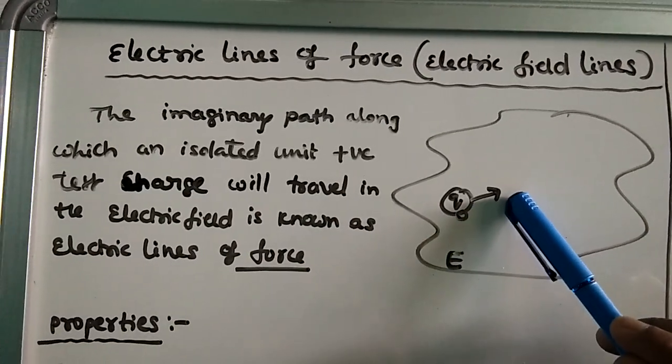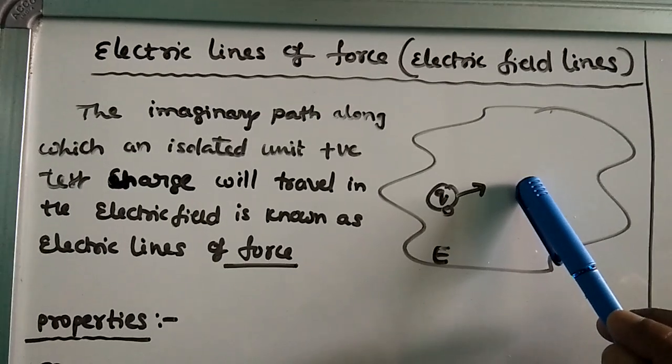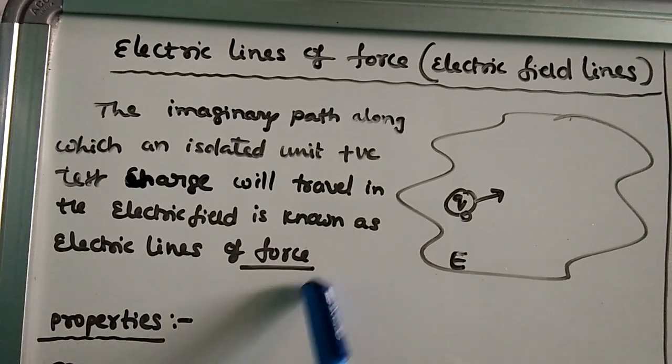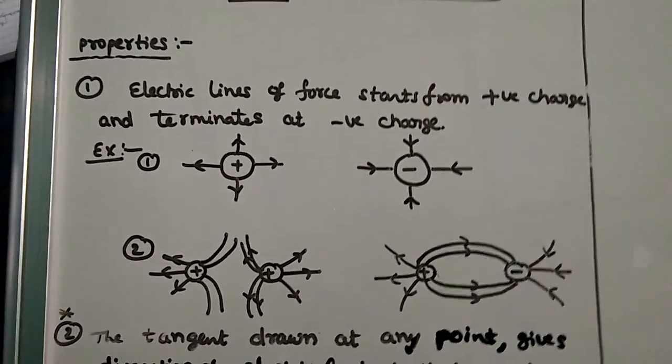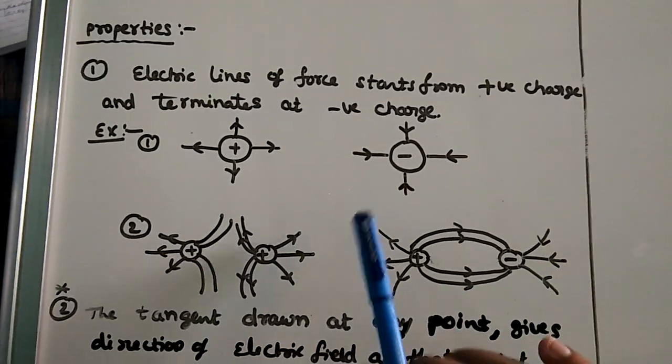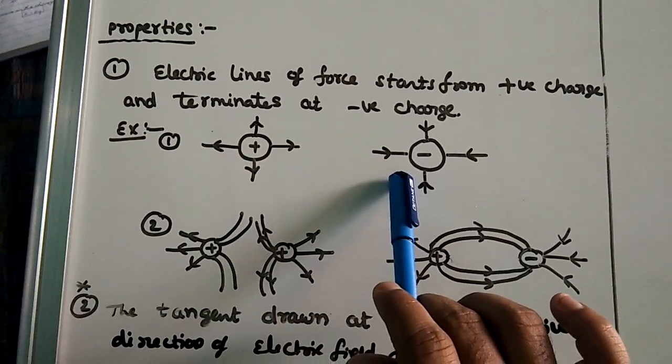Here force is acting in the electric field and the charge is traveling in a particular path. That is why it is called electric line of force, electric field lines. Coming to the properties, so many properties are there. First property: electric lines of force start from a positive charge and terminate, end, at a negative charge.